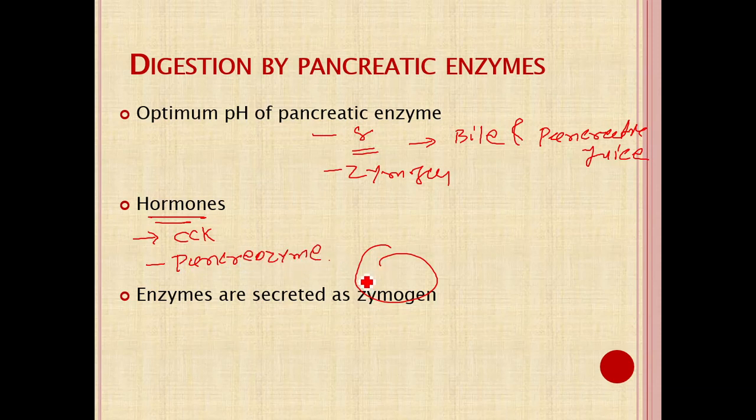When the food bolus enters the duodenum, it produces various reflexes that ultimately release various hormones that act on the pancreas and release the pancreatic juice. Through the pancreatic juice, various proteolytic and lipid digestive enzymes enter the small intestine, where they act on the food and lead to further digestion.